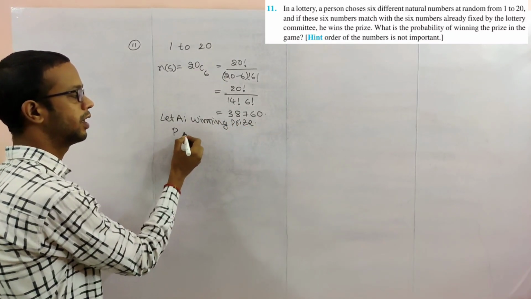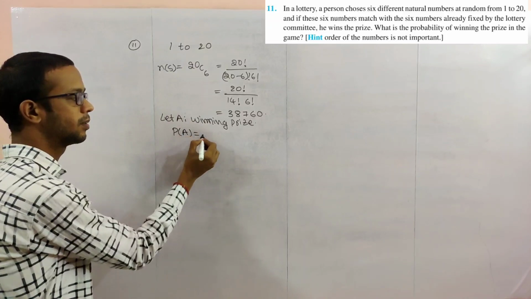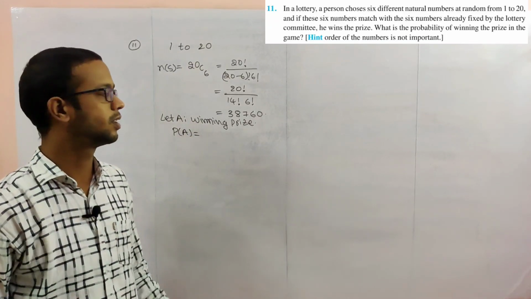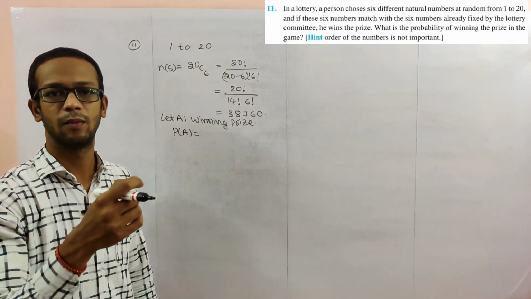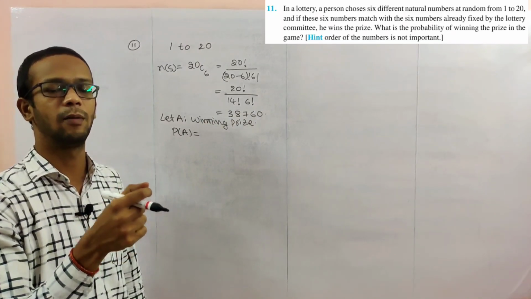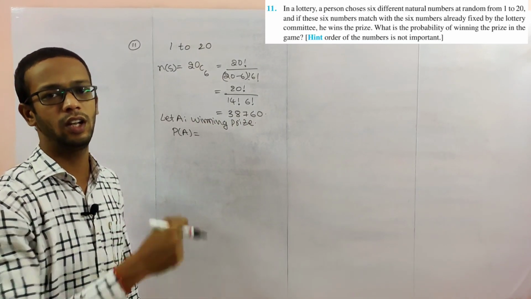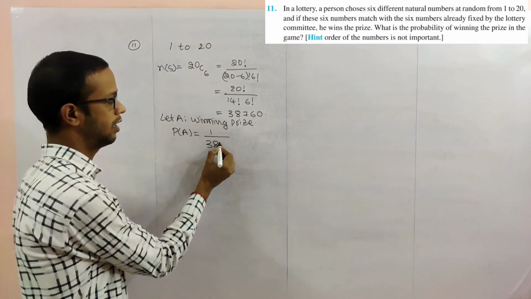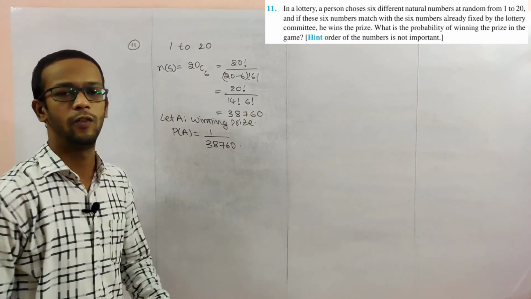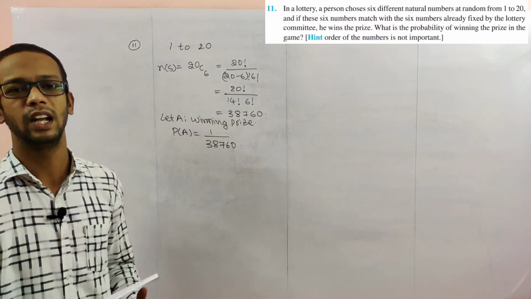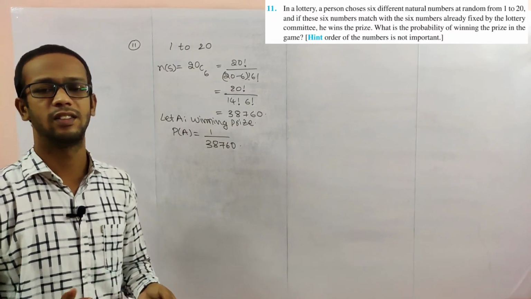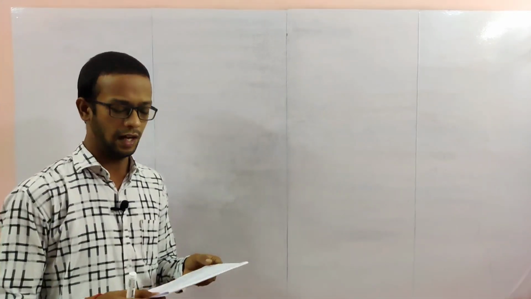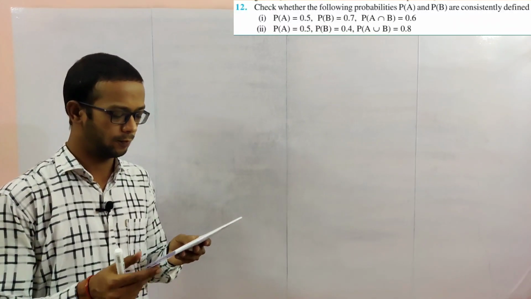So how much probability is there? Only one possibility. What was fixed by the company, the person getting that number only wins the prize. So 1 by 38760. Winning prize chance is 1 by 38760.